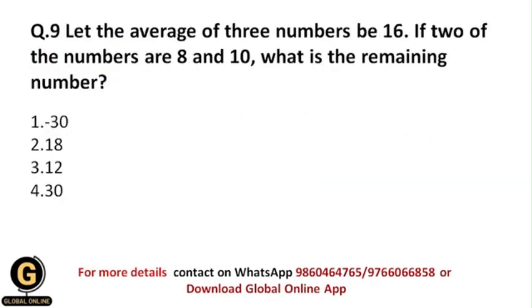Now next is, the average of 3 numbers is 16. If 2 of the numbers are 8 and 10, what is the remaining number? Now over here they have given us some information. They have given us the average of 3 numbers, which is 16, and that's why your mean value will be 16, and 3 numbers means your number of observations is 3, and from these observations they have given us the values of 2 observations, and those are 8 and 10, and we need to find out the value of another observation.